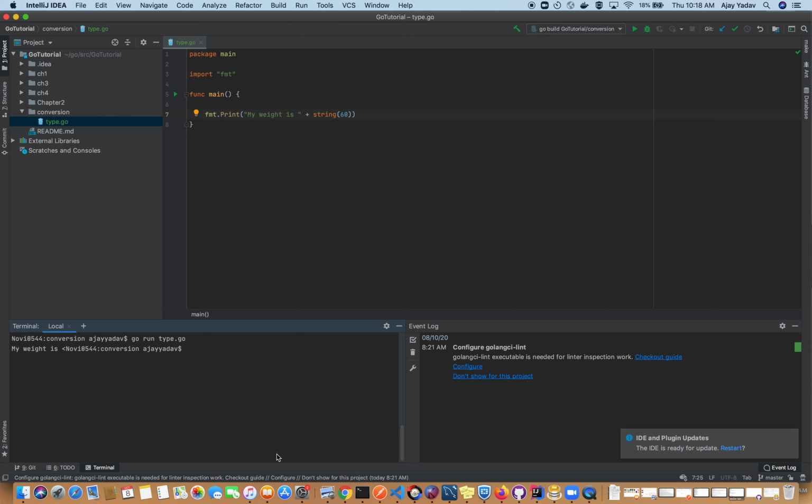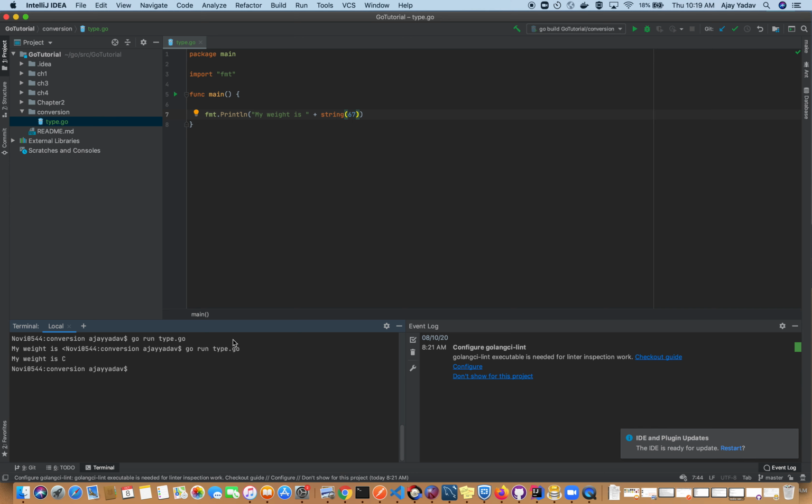Instead of Print, I use Println so that it prints clearly on the next line, and I use 67. Yeah, my weight is C.